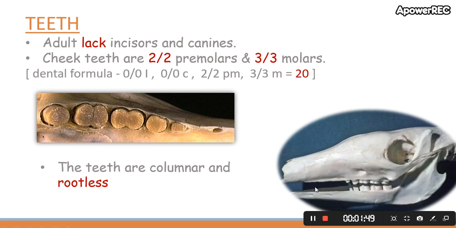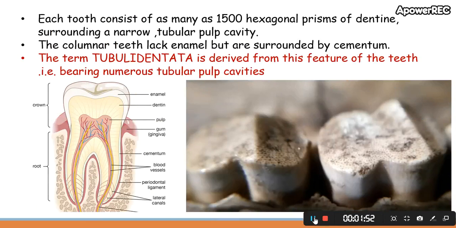I will explain this with the help of a human tooth. This is a human tooth. Our tooth has a root, but aardvark tooth lacks this, and that is called rootless. Each tooth consists of as many as 1500 hexagonal prisms of dentine surrounding a narrow tubular pulp cavity. The columnar teeth lack enamel but are surrounded by cement.